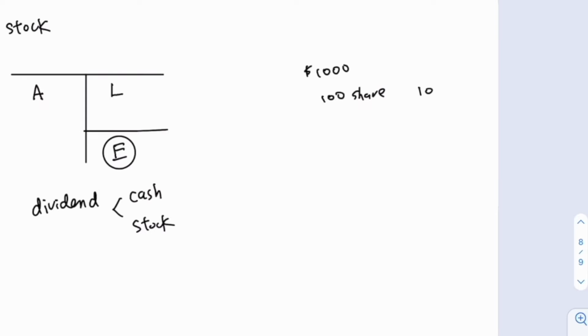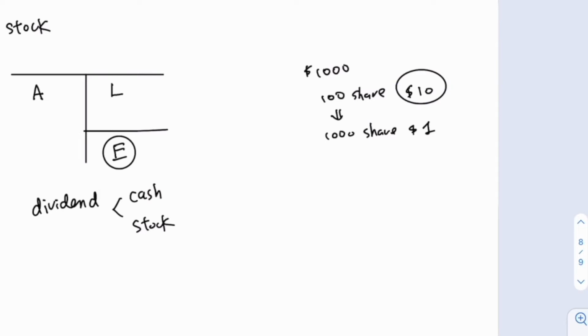Now the company issues dividends and pays 900 shares, so the total becomes 1,000 shares. Then the share value for each will be $1. Under the first case, given that you hold one share out of the 100 shares, the total asset value you hold from the firm will be $10.